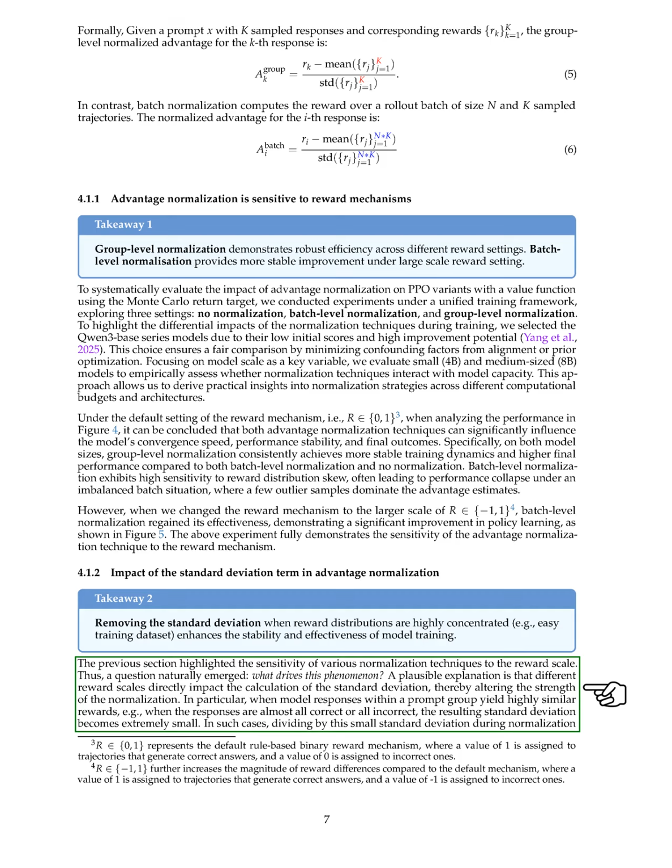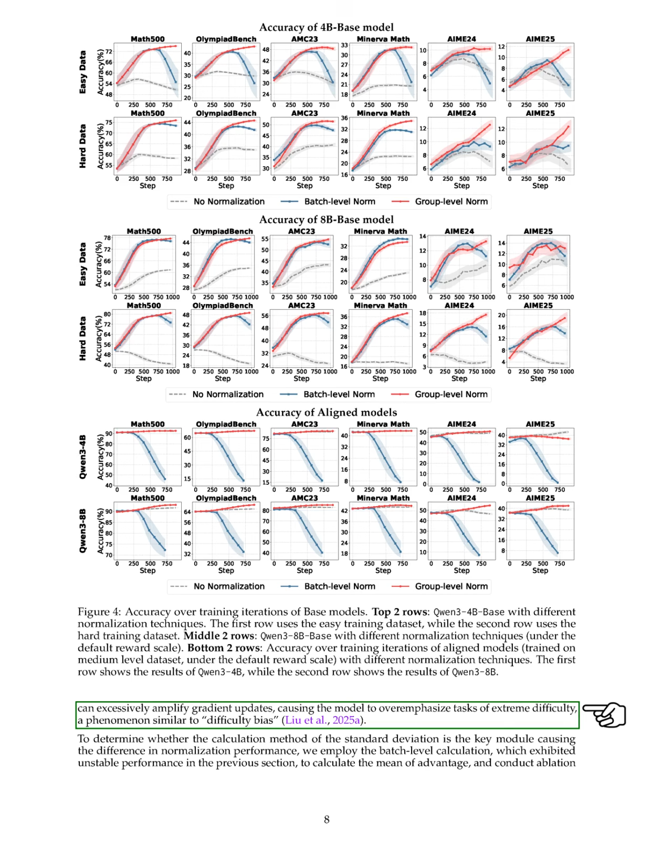Specifically, when model responses yield very similar rewards, like when they are mostly correct or incorrect, the standard deviation becomes very small. This small value can lead to excessive amplification of gradient updates during normalization, causing the model to focus too much on very difficult tasks, a situation we refer to as difficulty bias.